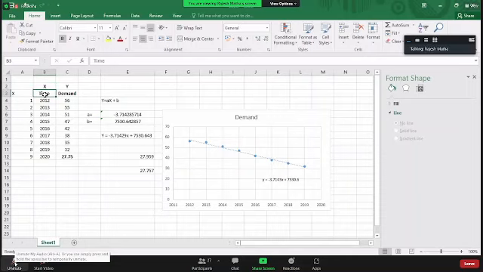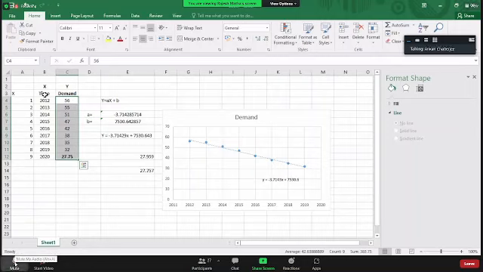So instead of having time in the form of years, if it is an odd number of observations, you should take it like this. Now, when you are selecting the data, instead of selecting time, you have to select 1, 2, 3, 4, 5 till 9 and this demand data. You got it? What if it is an even number of observations? What should you do?